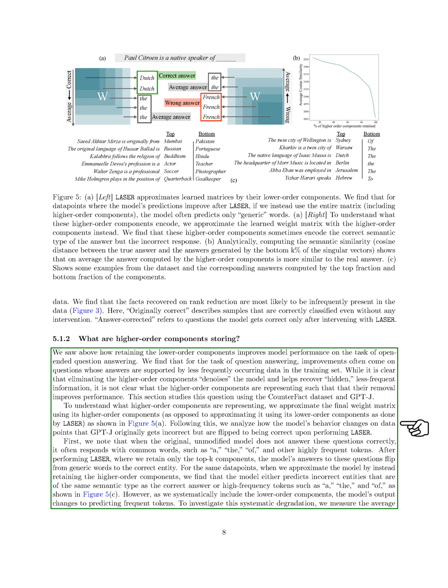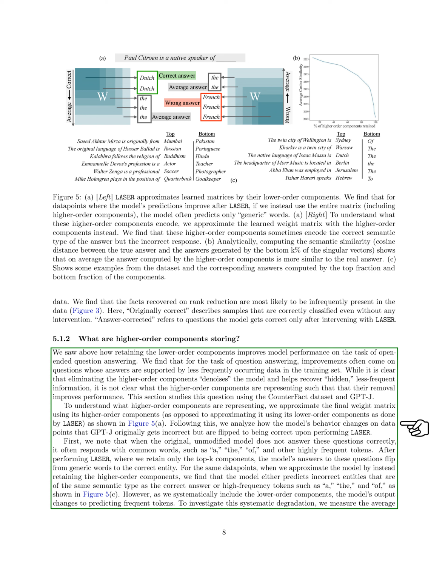We find that for this task, improvements often come on questions whose answers are supported by data that doesn't show up very often in the training set. While it's clear that getting rid of the higher order components cleans up the model and helps bring out less common information, it's not clear what the higher order components are representing that their removal improves performance.